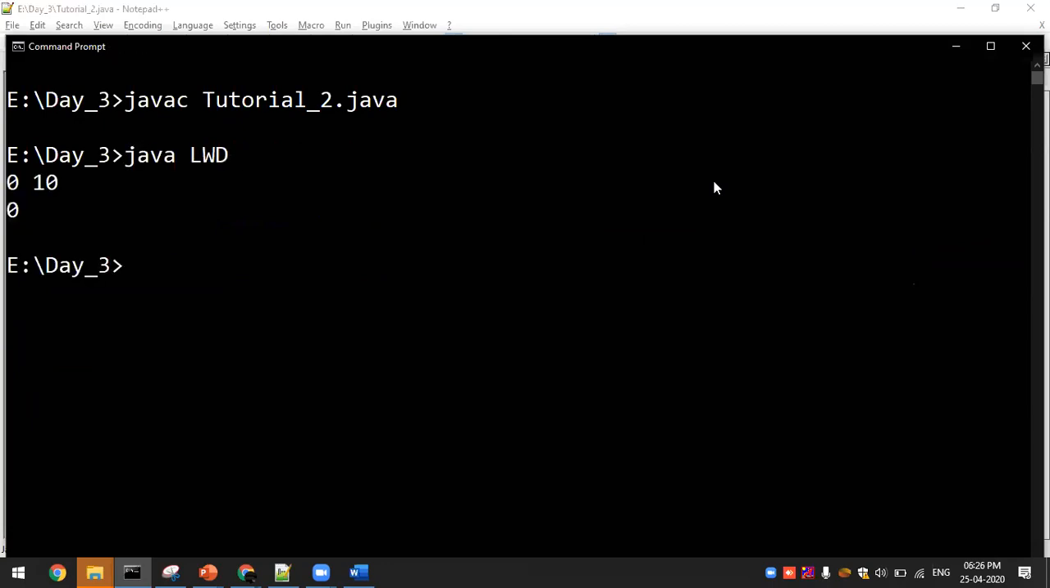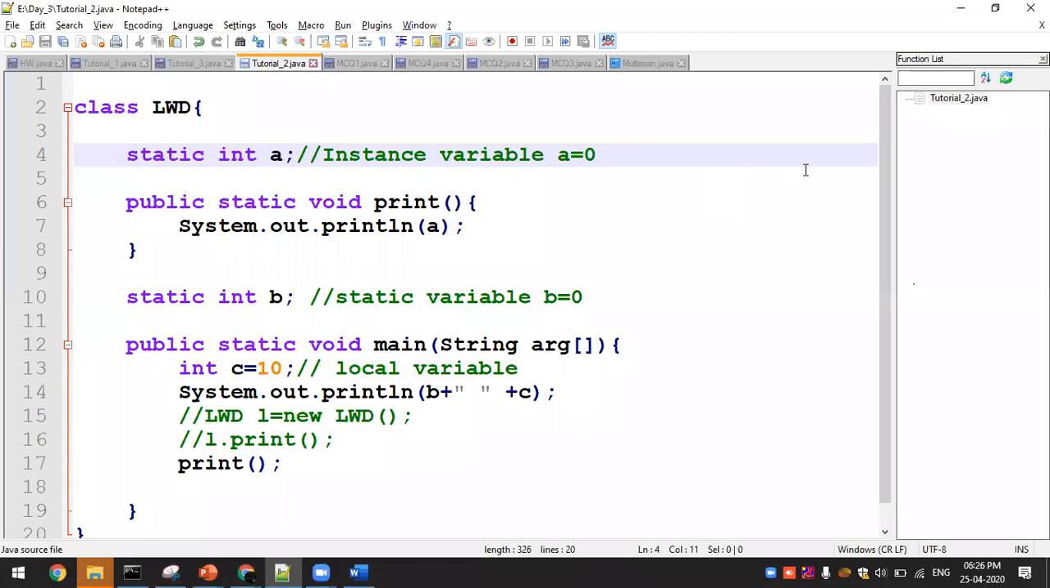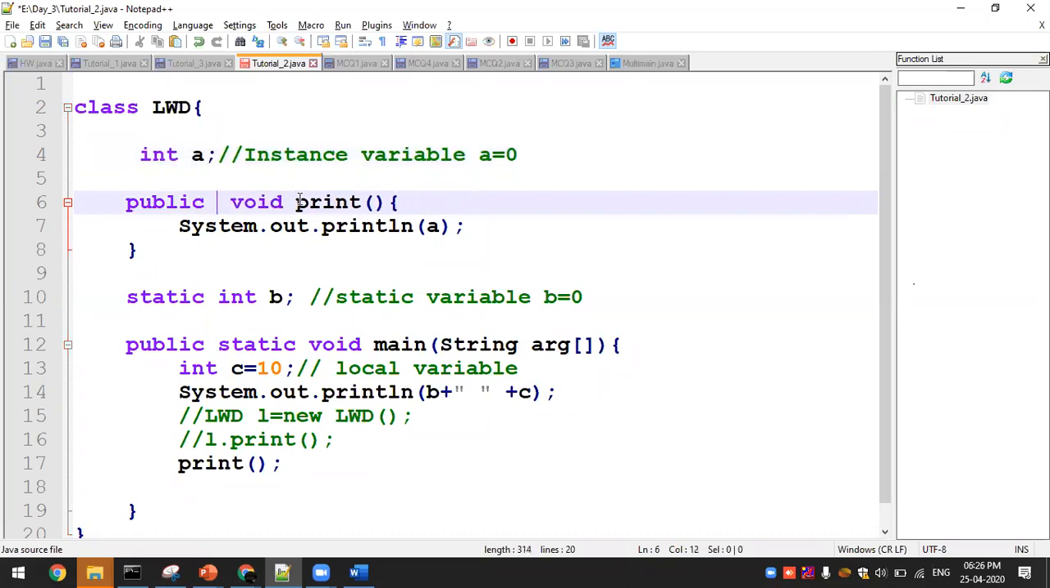LWD, you will get 0, 10, 0. Okay, got it? So that is how to execute the static method and non-static method with the help of static variables. If it is a static method, the outside referred variable has to be a static variable. And if it is a non-static method, it may be static or non-static, that is not a problem. So this is how you call a non-static method and a static method. The types of variables you understood, right? I hope everyone is clear: instance variable, static variable, and the local variable.